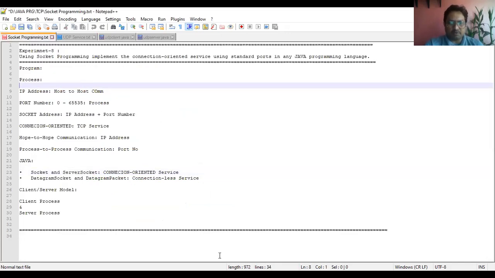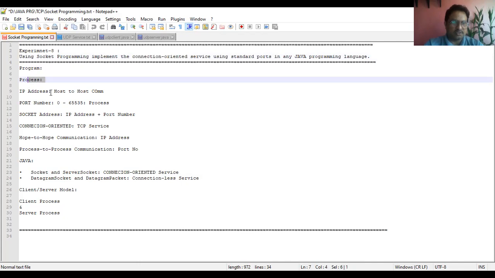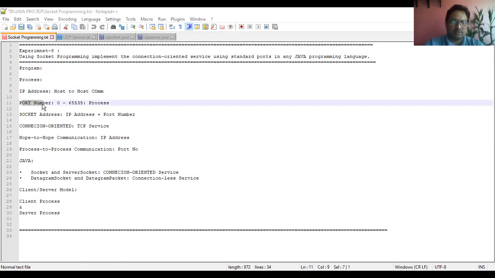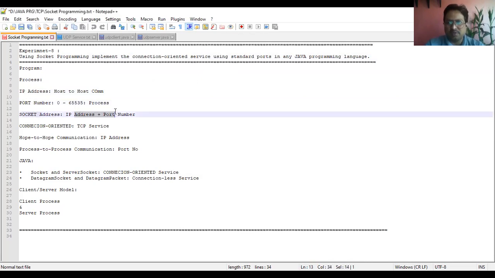So we have already performed some examples of socket programming. The previous experiment was also based on socket programming, and there we implemented the connection oriented service. So we defined some basic terminology such as what is a program, what is a process, IP address, the port number, right? Then the socket address, the combination of IP address and the port number, everything correlating the theory and the practical.